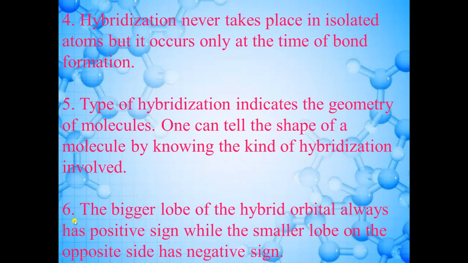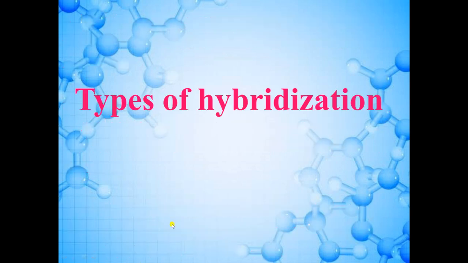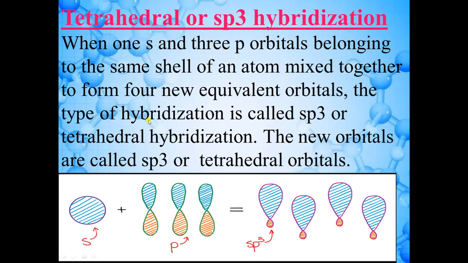Now sixth point is the bigger lobe of the hybrid orbital always has positive sign, while the smaller lobe on the opposite side has negative sign. This point will also be explained in next topic. So now we will study types of hybridization. So first one is tetrahedral or sp3 hybridization. Now sp3 hybridization means one s orbital and three p orbitals.